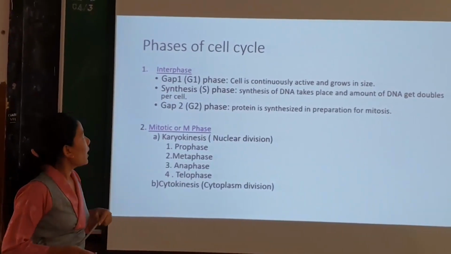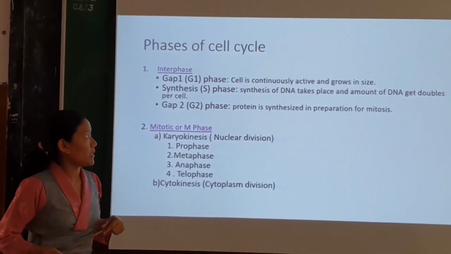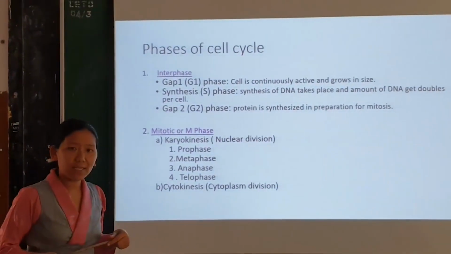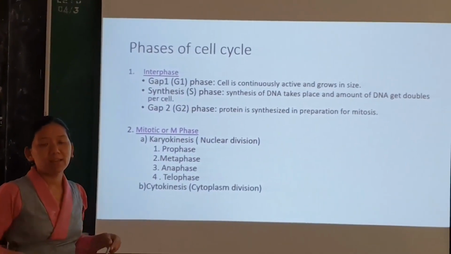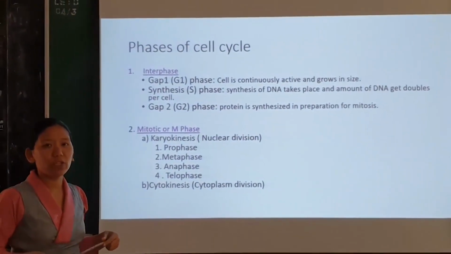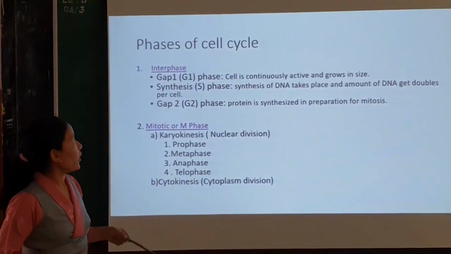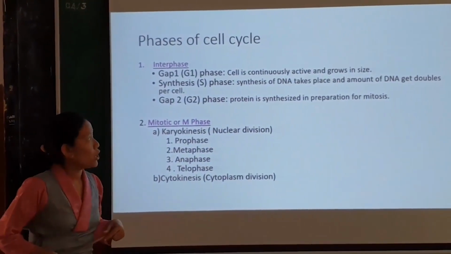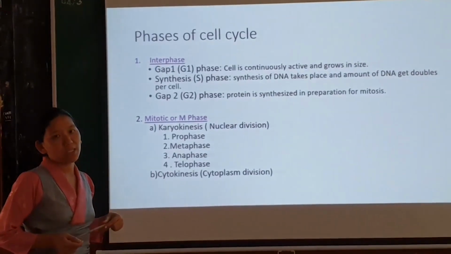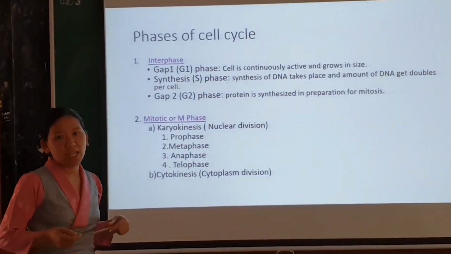During gap 1 phase, the cell grows continuously. It increases in size, and it synthesizes the protein and energy which are required for the next stage of the interphase, that is the synthesis phase. During the synthesis phase, the important event taking place is the synthesis of DNA.